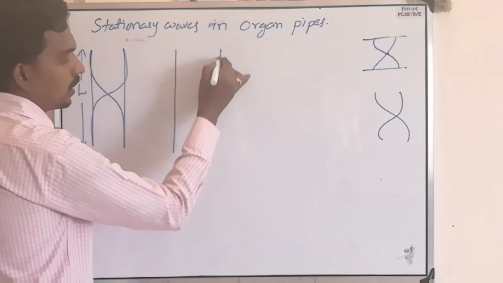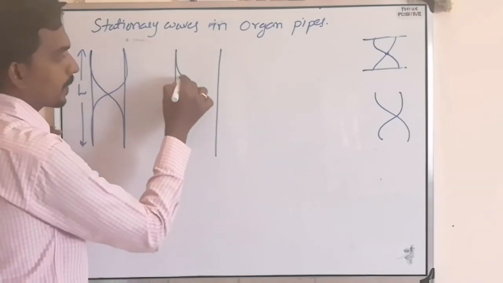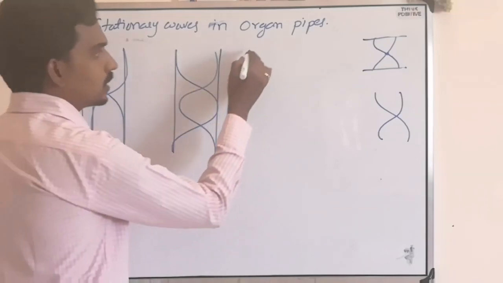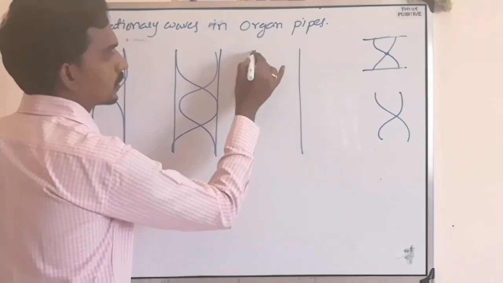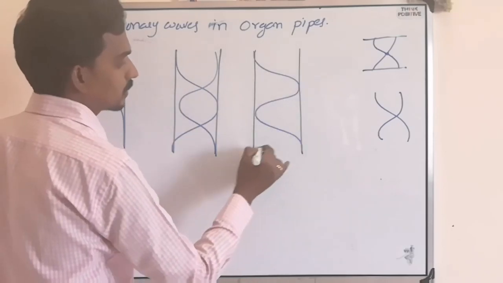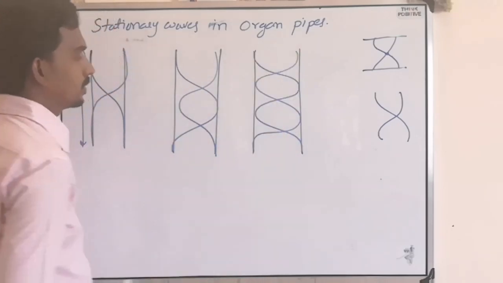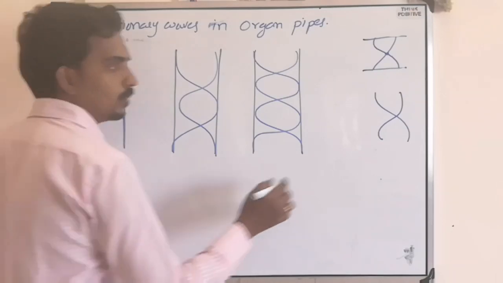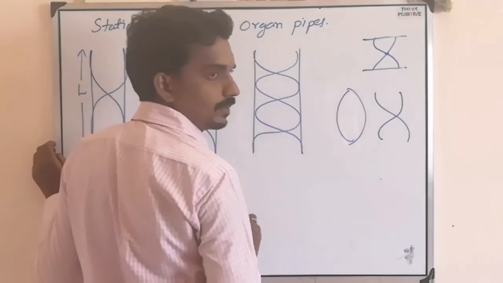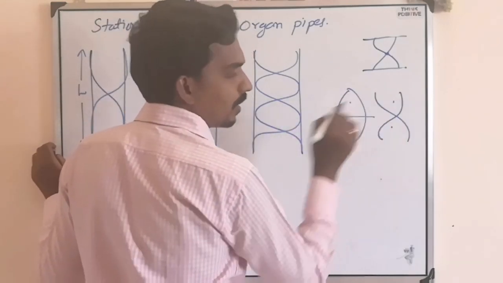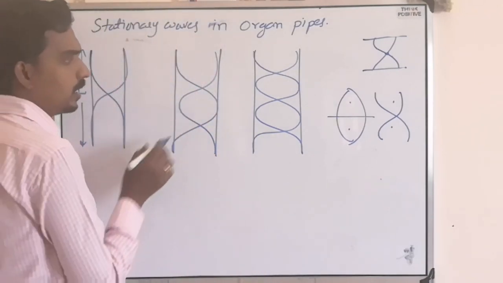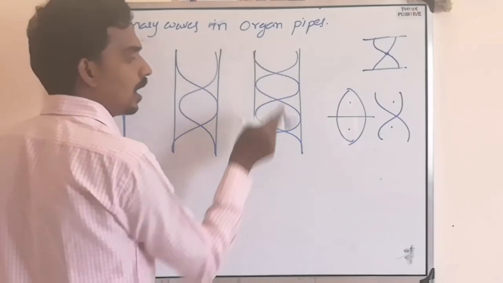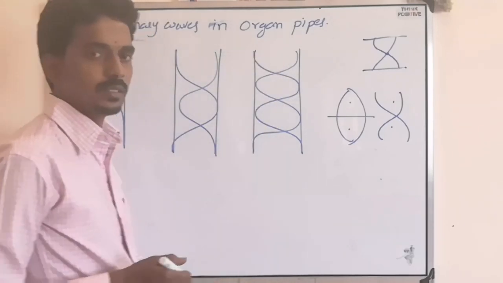Then when you consider the next possibility, half, half, total how much? One loop. See, this is nothing but this one. Half, half, one loop. Here one, half, total two loops. Here one, two, half, so total three loops.